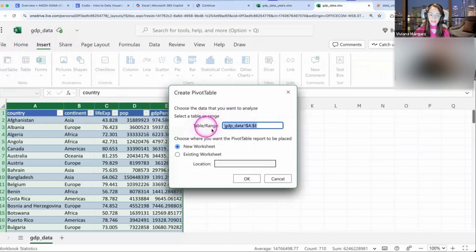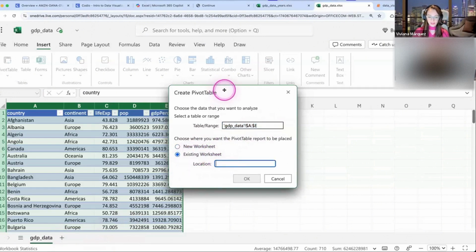And here it tells you the table range. You don't have to modify it because we already selected it. It's the easiest way, but you could, in theory, manually write here where your data is. Then you have two options. You could create that pivot table on a new worksheet, so on a new tab, or in the same worksheet where you're working. That's completely up to you, up to the business question, how you want to present the data. In our case, we want to put it in the same worksheet. So click on existing worksheet.